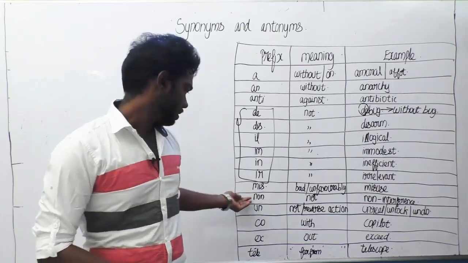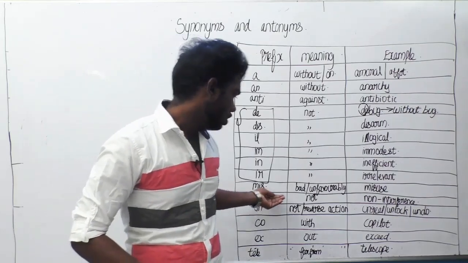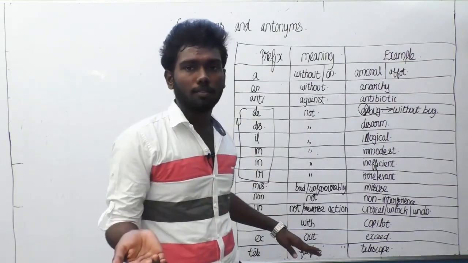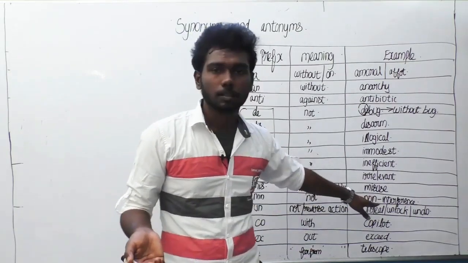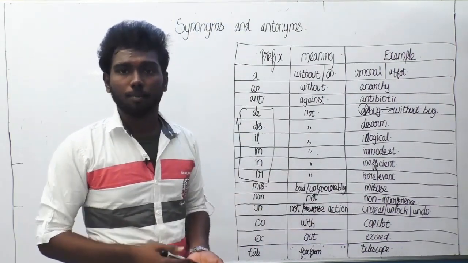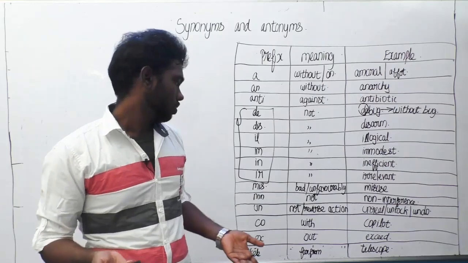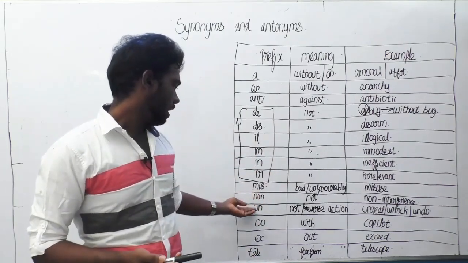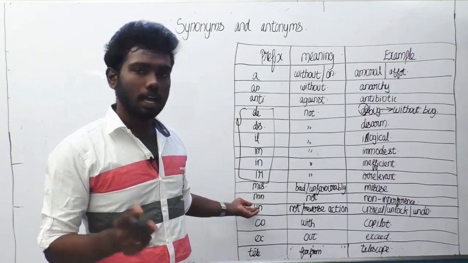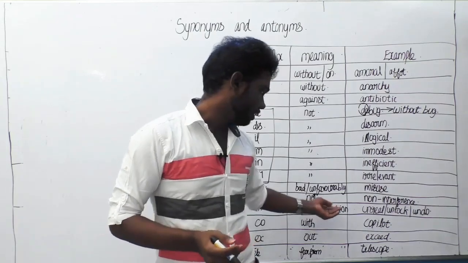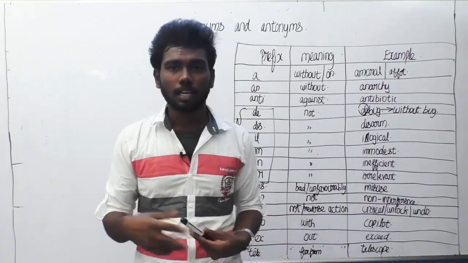The next thing is non. Non also means not, like non-interference, non-important. We can say it as unimportant. So that is the example, non-interference. The next prefix is un, which means not and also reverse action. What do you mean by reverse action?